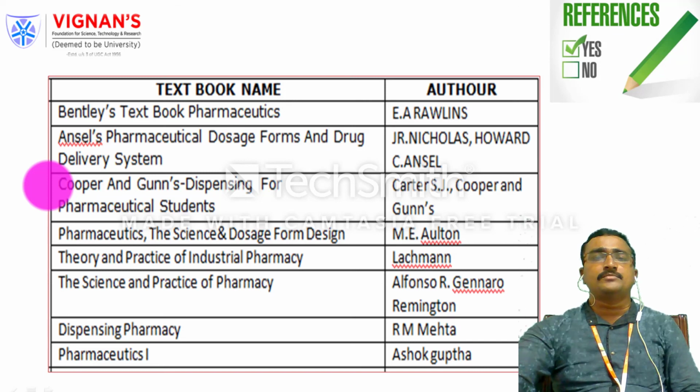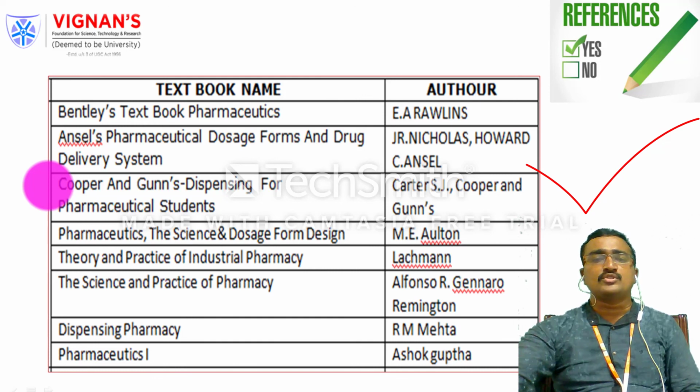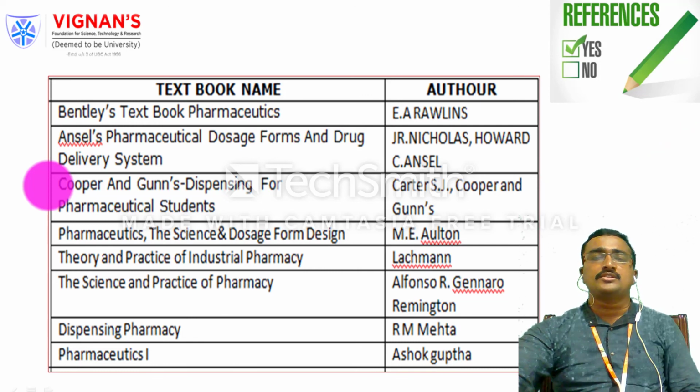So these are the recommended books for the dosage forms concept: Bentley's Textbook of Pharmaceutics, The Science and Practice of Pharmacy, Pharmaceutics: The Science of Dosage Form Design by Aulton, Modern Dispensing Pharmacy by Mehta, Pharmaceutics by Ashok Gupta, and Cooper and Gunn's Dispensing for Pharmaceutical Students. These are some of the recommended books already available in our library. Better you go for these books, you will get a good concept of dosage forms.